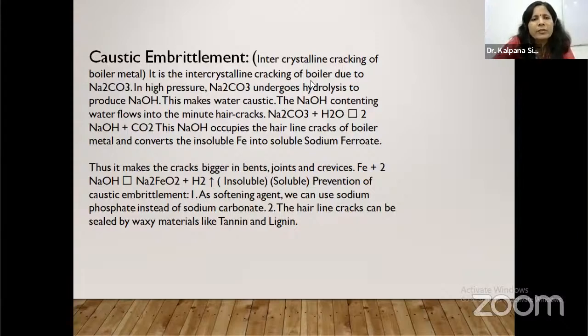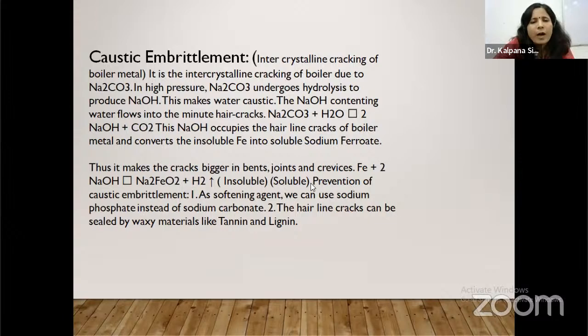What will happen? This sodium hydroxide reacts with, look at the reaction, this sodium hydroxide reacts with iron and forms Na2FeO2, sodium ferroate. And once pure iron is converted into Na2FeO2, the boiler material gets brittle and it can easily develop cracks and easily burst after thermal expansion.